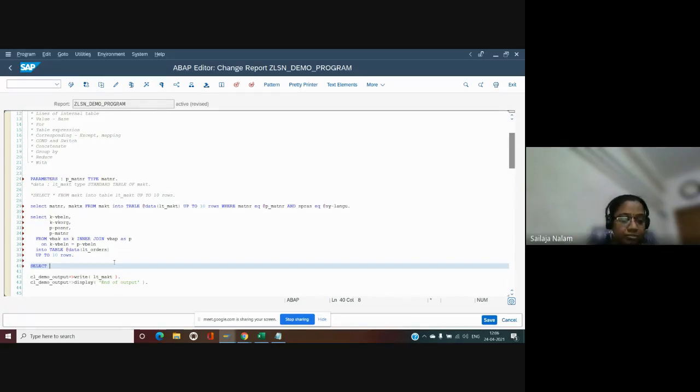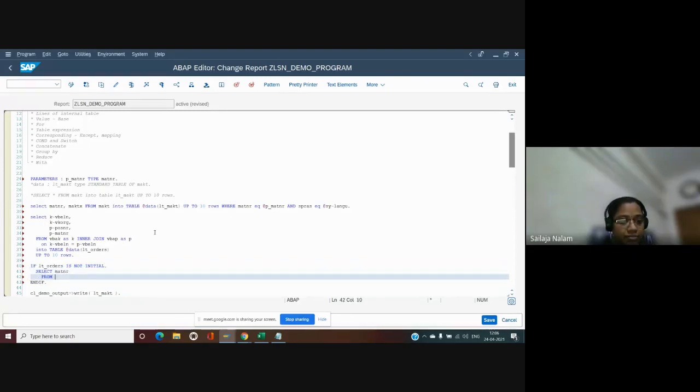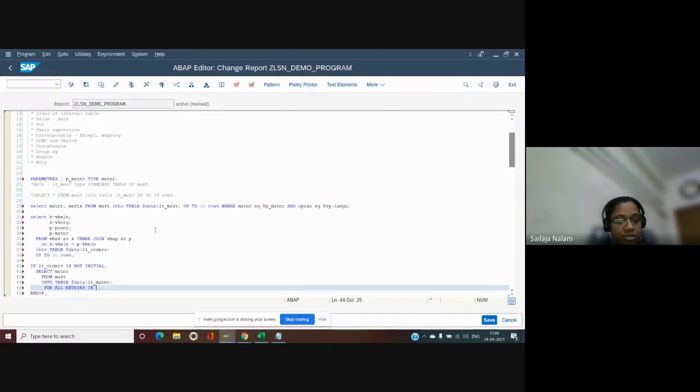So let me write it with lt_orders is not initial. Select matnr from the table, into table data lt_matnr, for all entries in.